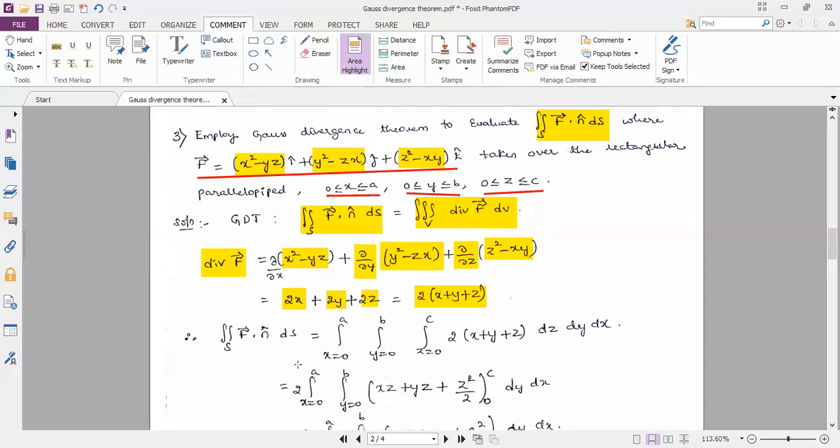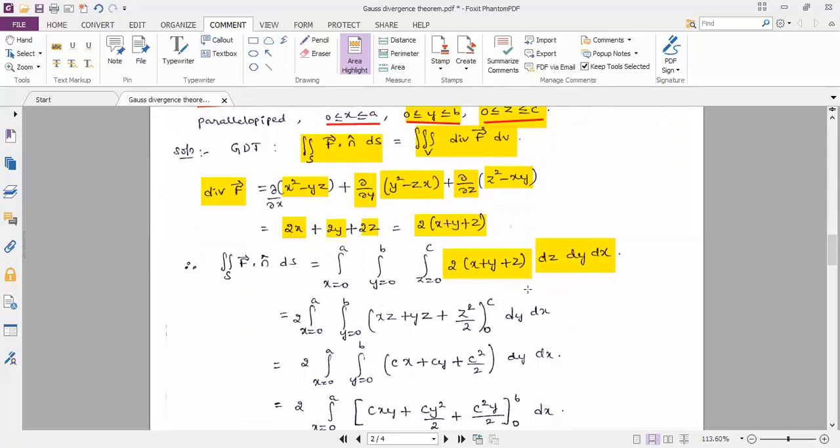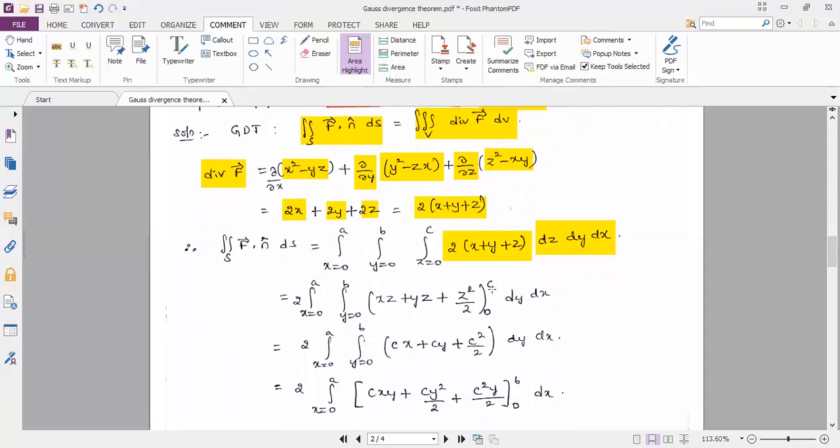We will substitute that under the triple integration over V, divergence of vector f dv. So divergence of vector f is 2 times x plus y plus z, and dv can be written as dz, dy, dx respectively. And the integral limits from the question: x varies from 0 to a, y varies from 0 to b, and z varies from 0 to c. Performing the triple integration on the right hand side, we can obtain the answer for Gauss divergence. So let's perform the integration.